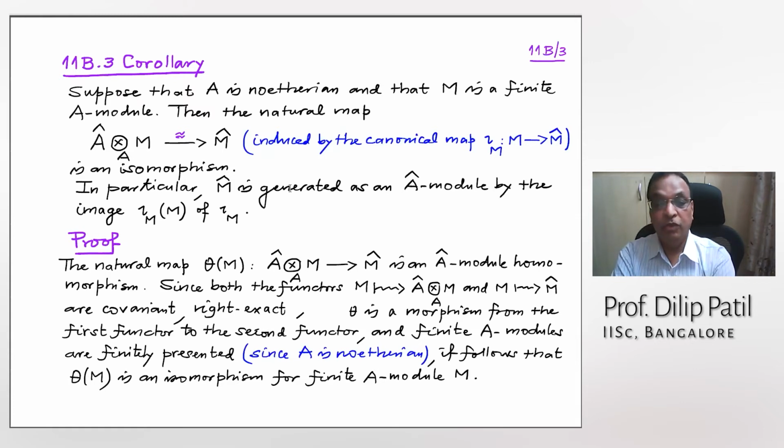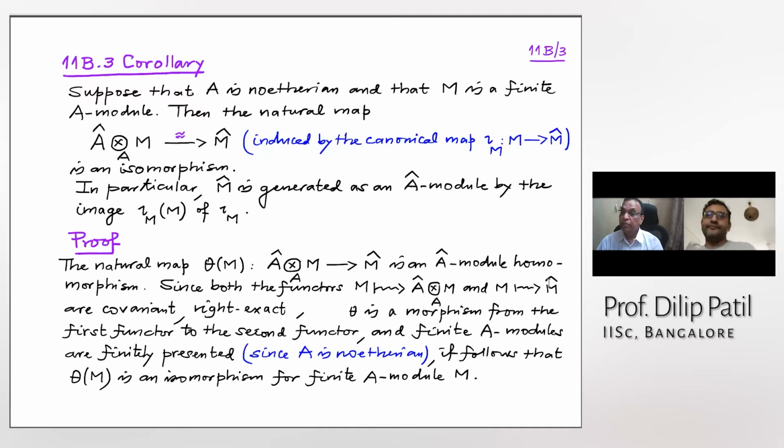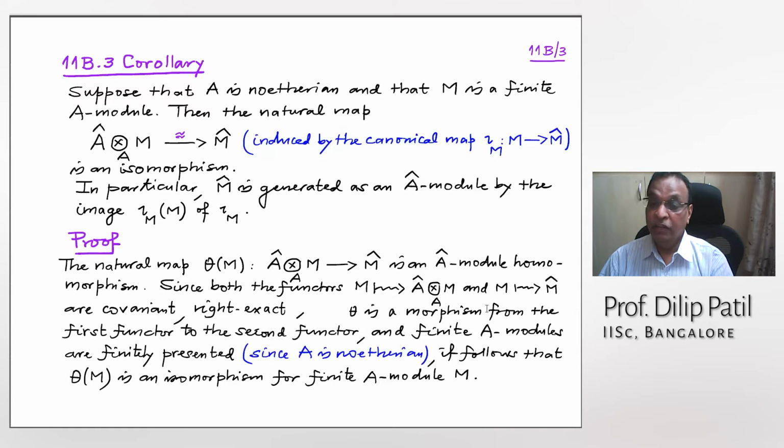All right. So now this is also very easy. Let us call this map theta of M. This is a map from A cap tensor M over A to M cap. This is an A module homomorphism. Now look, we have two functors: M going to M cap, and the other functor is M going to A cap tensor M over A. Both are covariant, both are right exact. And this theta is a morphism from the first functor to the next functor. That means this theta is natural. That means if you change M to M prime and so on, then the diagrams are commutative.